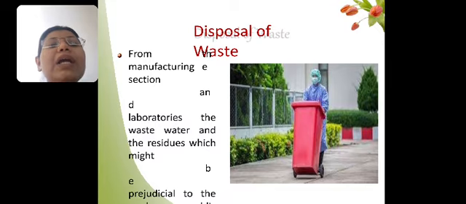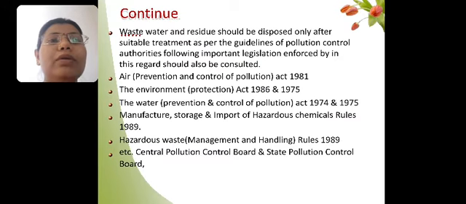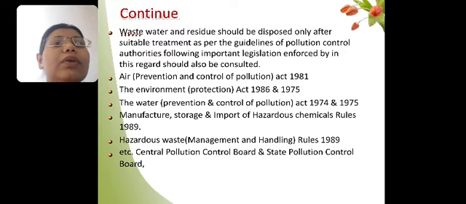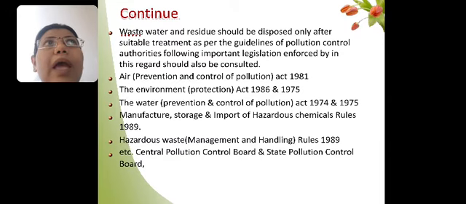Then whatever waste will be formed during the manufacturing process, we have to dispose of it properly, so it will not form any contamination, it will not affect the surroundings, and it will not pollute the environment. So proper waste disposal should be maintained. Then we have to take care that we should not release any material from our factory premises which will be responsible for causing air pollution.